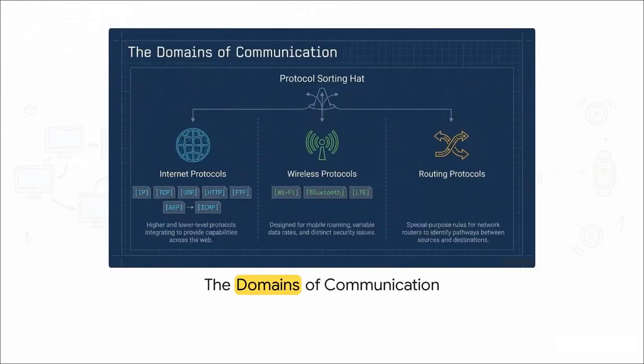Now, our source material categorizes these protocols, using a sort of sorting hat logic, into three main domains. First, we have internet protocols like TCP and IP running the web, then wireless protocols like Wi-Fi and Bluetooth built for mobility and variable speeds, and finally, routing protocols, which act as the specialized rules for network routers to hunt down the best pathways between a source and its destination.